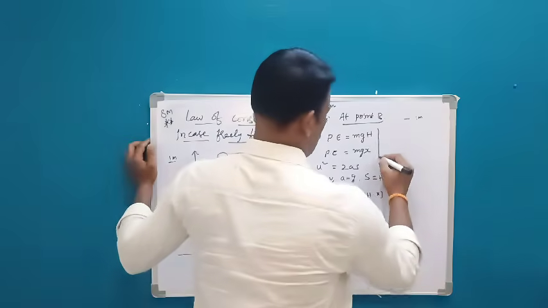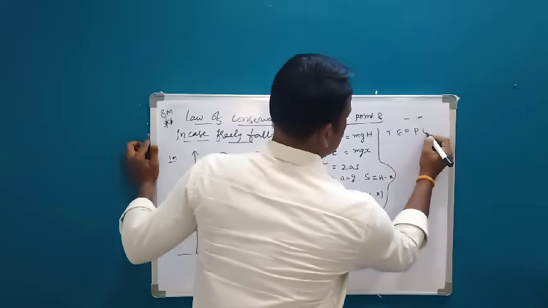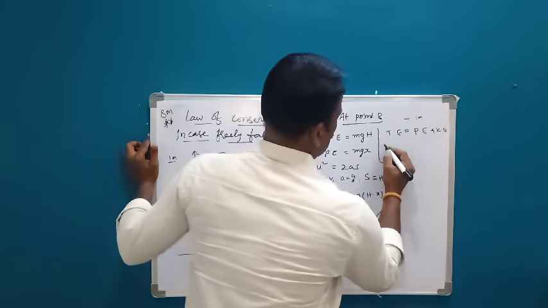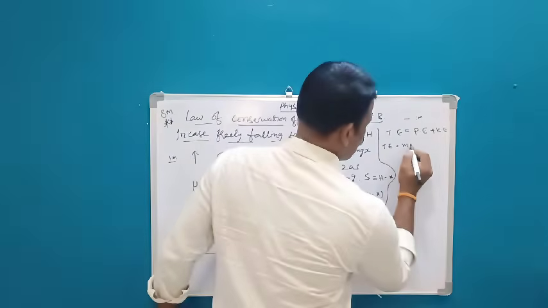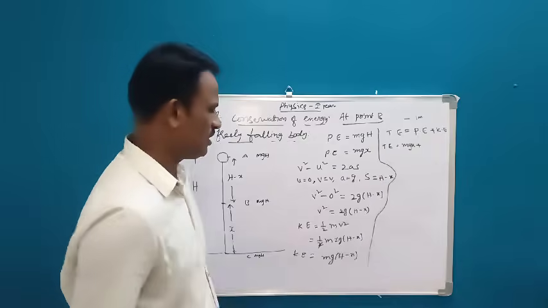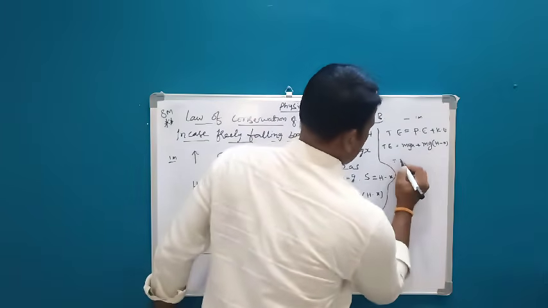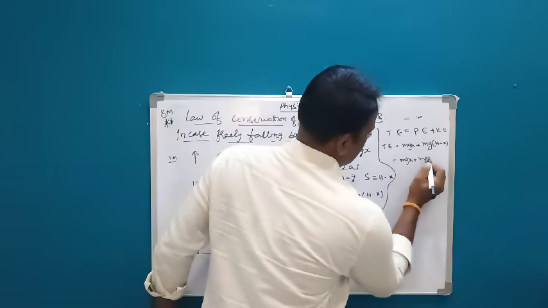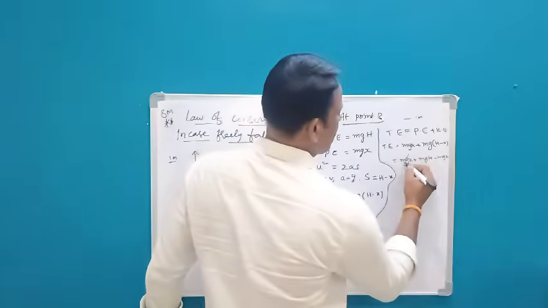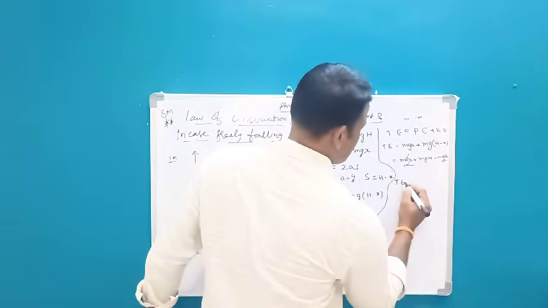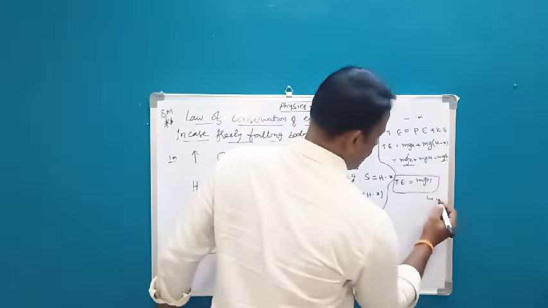Now what we need to do? Total energy. We have to find out total energy. So total energy is the sum of potential energy plus kinetic energy. So total energy is equal to potential energy, which is how much here? mgx, plus kinetic energy, mg of (h minus x). Now separate it. mgx plus mgh minus mgx. See, plus mgx minus mgx get cancelled. So the remaining term is mgh only. So this is the required energy at point B.